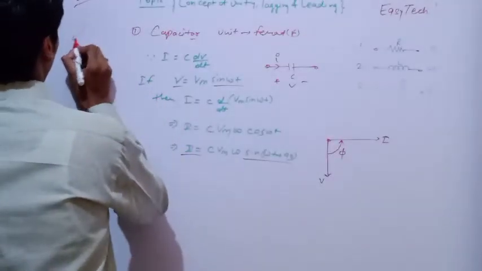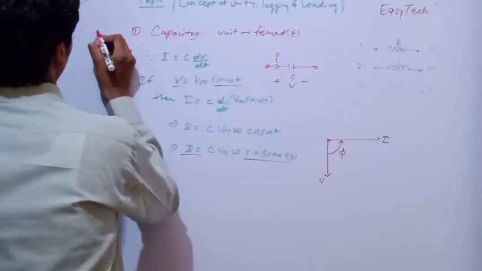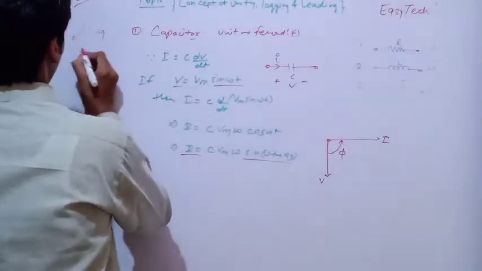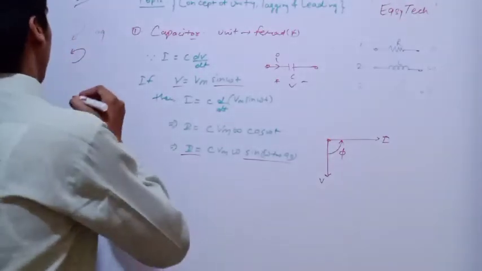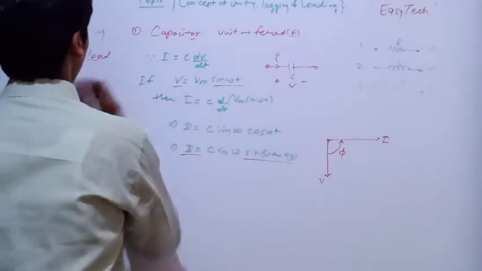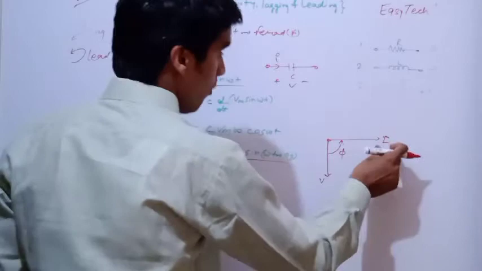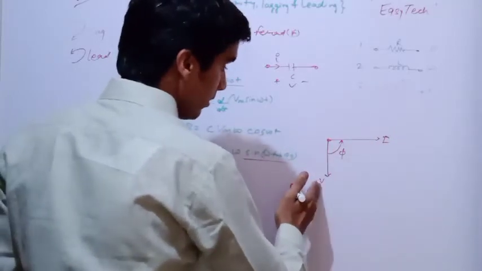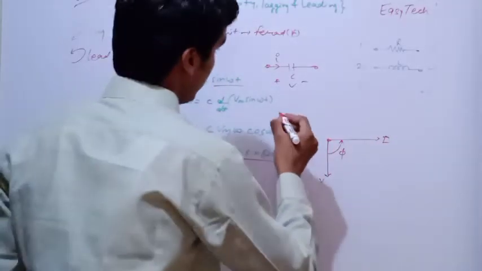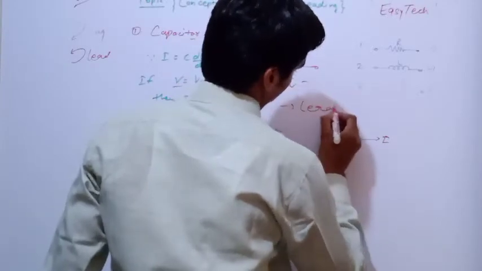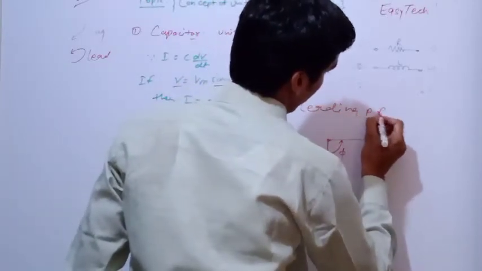First you have to note down, whenever the angle arrow will be in clockwise direction, the circuit will be in lagging condition. Whenever the arrow angle will be in anti-clockwise direction, the circuit will be in leading condition. Now it is leading condition. That means the I is 90 degree leading the angle of V. That means it is leading power factor. This will be in leading power factor.